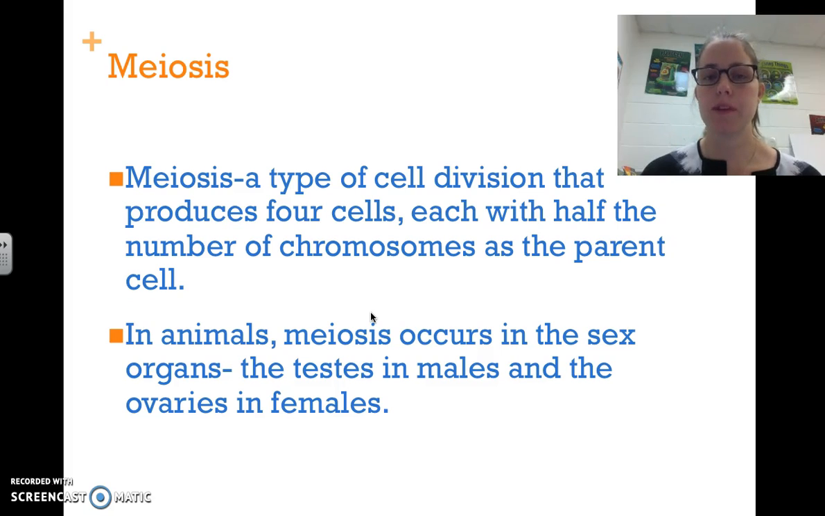This is called meiosis. And meiosis is a type of cell division that produces four cells with half the number of chromosomes of the parent. So for example, we have 46 chromosomes, half that is 23. So meiosis produces cells that only have 23 chromosomes, so not a complete set of chromosomes. And in animals, like humans, meiosis occurs in the sex organs, like the testes in males and the ovaries in females.